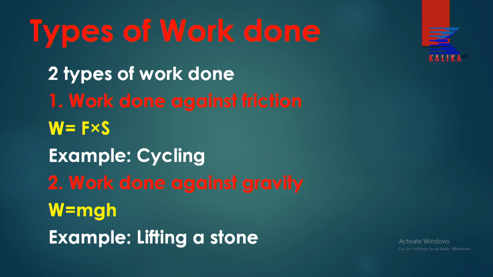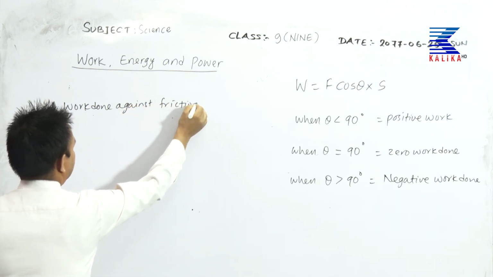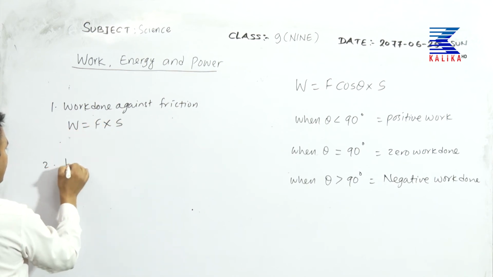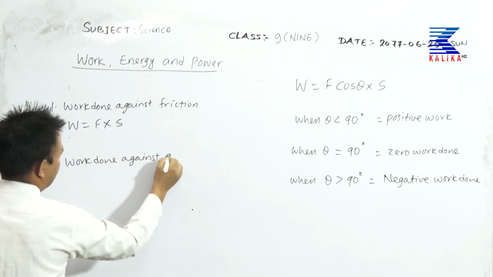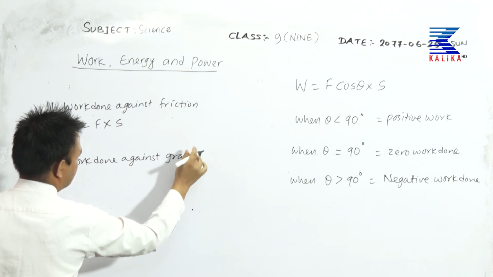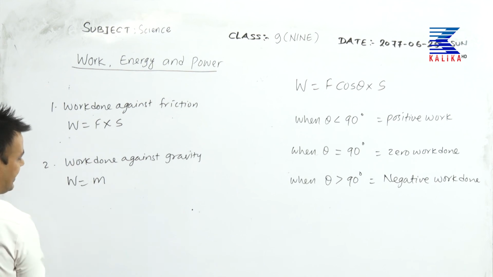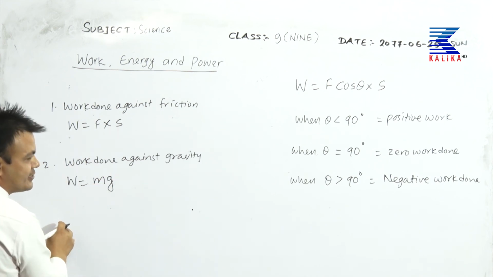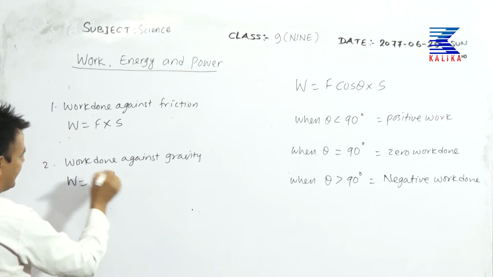So work done against friction. In this condition, the formula is W equal to F into S. And the work done against gravity, we throw something upward or we lift something upward. W equal to mgh, this is the m, means mass of that body, g, acceleration due to gravity, small g, 9.8 on the earth, and h, that is the height of something.